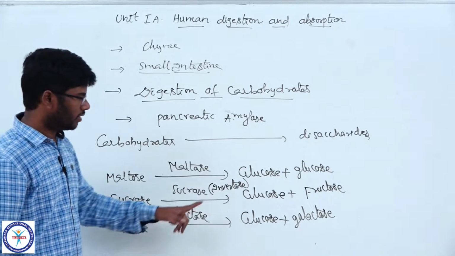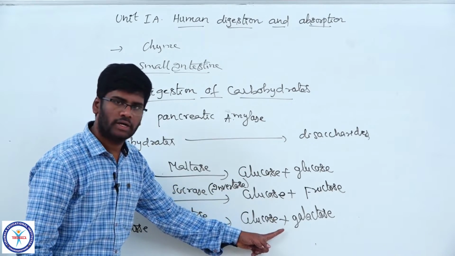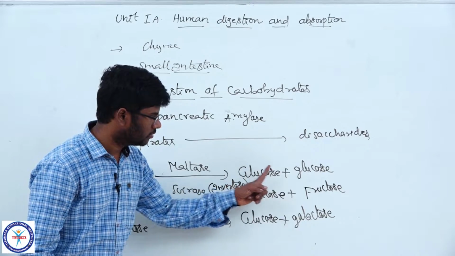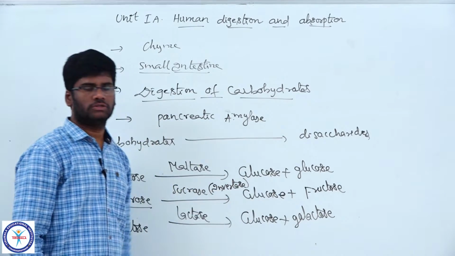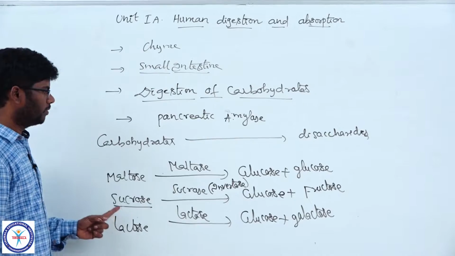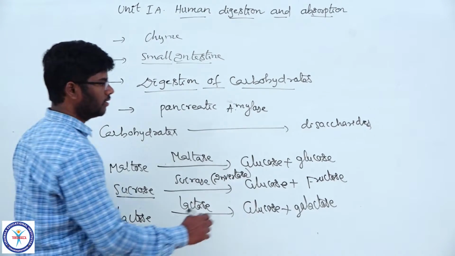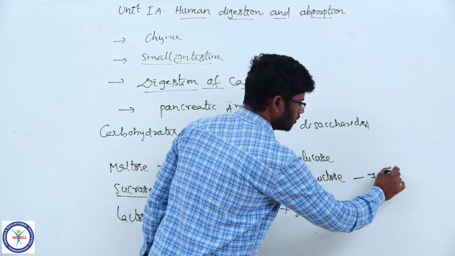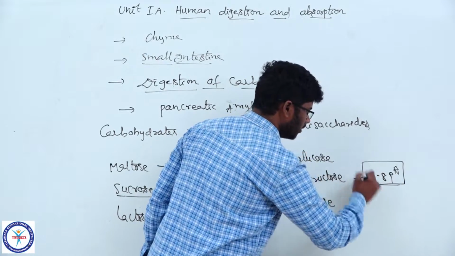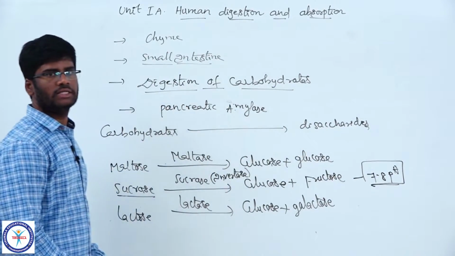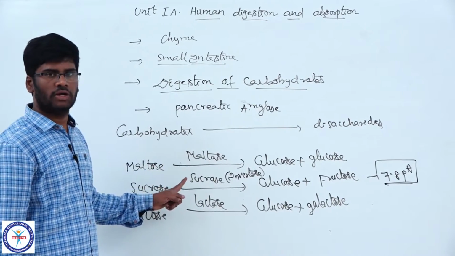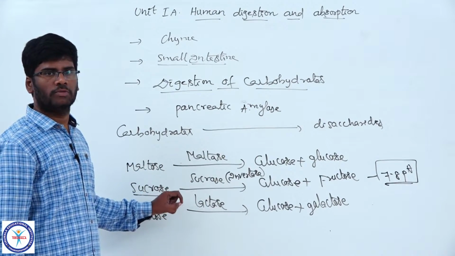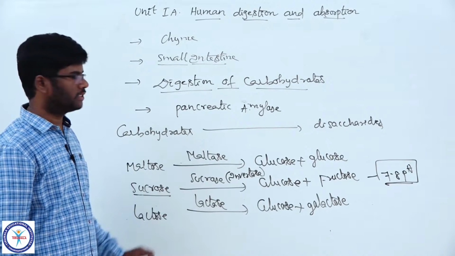Thereby the end products of carbohydrate digestion, glucose, fructose and galactose, are produced in the lumen of the small intestine at 7.8 pH. So alkaline pH is required for the digestion of proteins, fats and carbohydrates in the lumen of the small intestine, but not acidic pH.